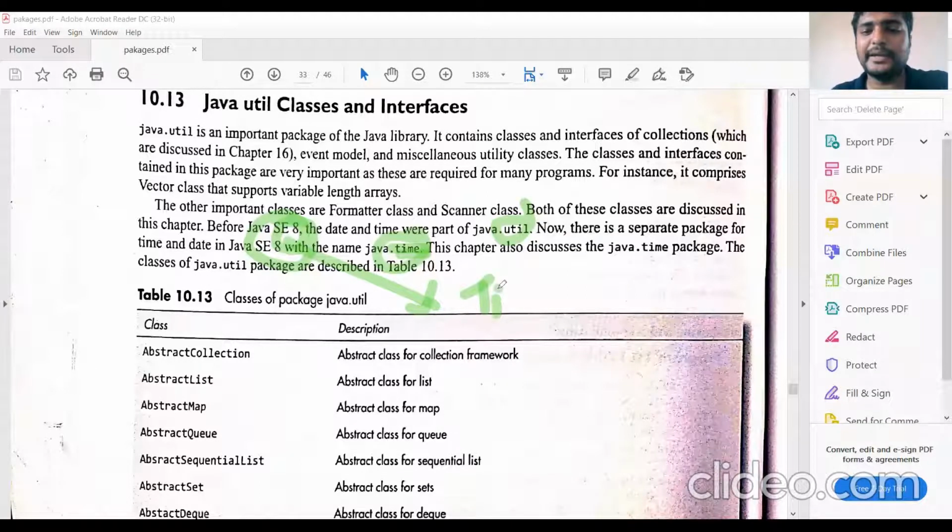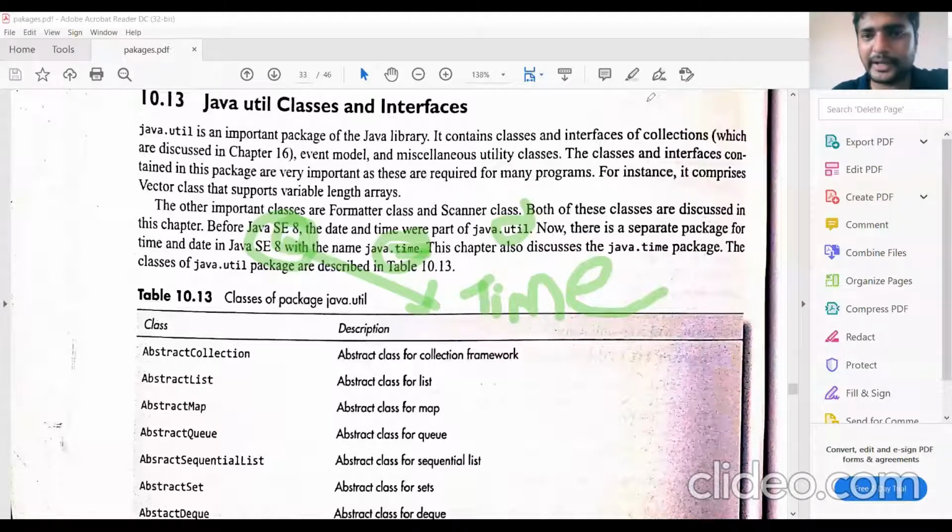So time can be included as one package. Like util, time is also a package. Before the Java 8 versions, time is a part of the util package, a sub package of util only. After Java version 8, time is treated as a separate package. So this is all about the util package.